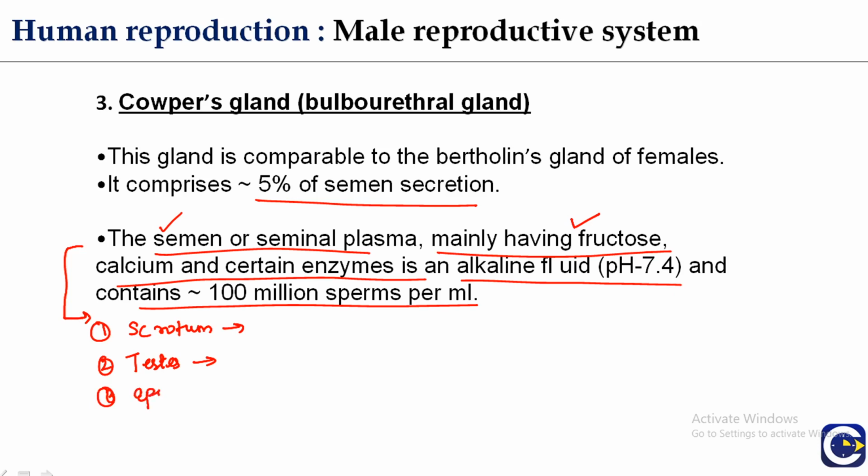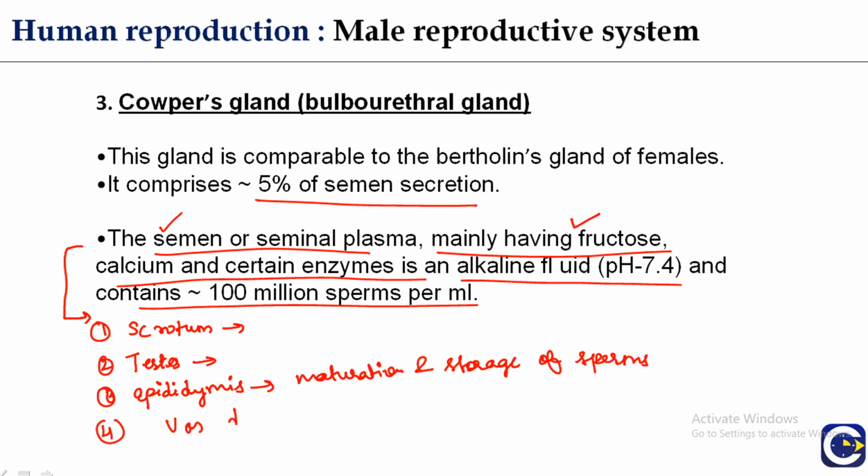Epididymis: there is the maturation and storage of sperms. Number 4, vas deferens: sperm maturation, storage and transport.